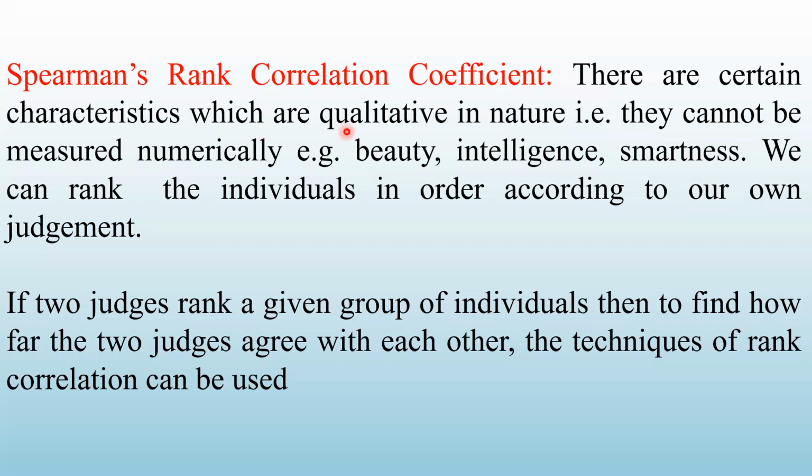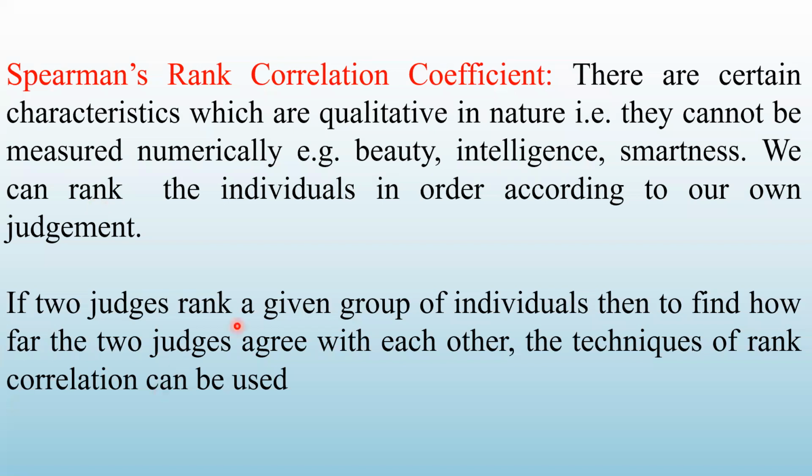So they are attributes. There are certain characteristics which are qualitative in nature, that is, they cannot be measured numerically, for example beauty, intelligence, smartness, cruelty, etc. So we can rank the individuals in order according to our own judgment. How cruel a person is, the ranking can be given. How beautiful a person is, the ranks can be given. Suppose there are 5 people and you want to give the ranking according to your own judgment, you can give the ranking to these 5 people regarding beauty or kindness.